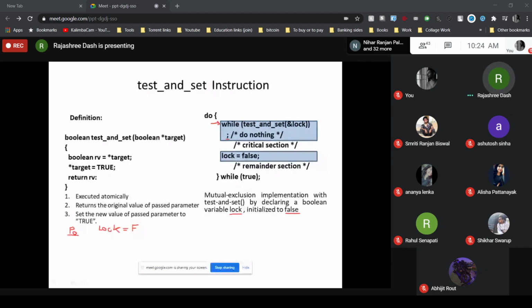So P0 first checks this condition: while test and set ampersand lock. Who will tell me what will be the value returned by the test and set instruction here for P0? Test and set instruction will return what value here? It is taking ampersand lock, that means it is taking the address of this lock variable. So what will be the return value for test and set instruction here?